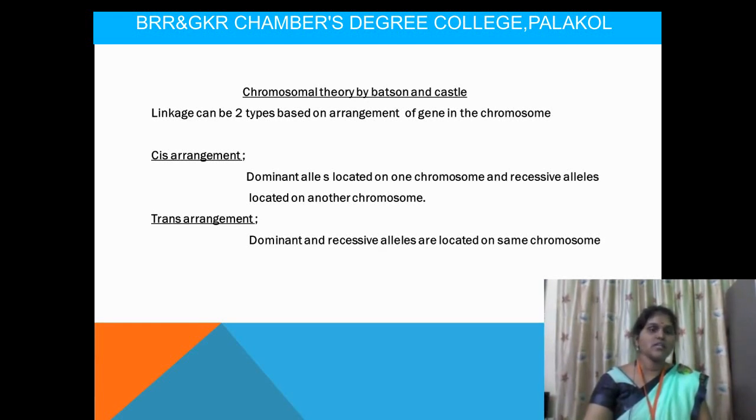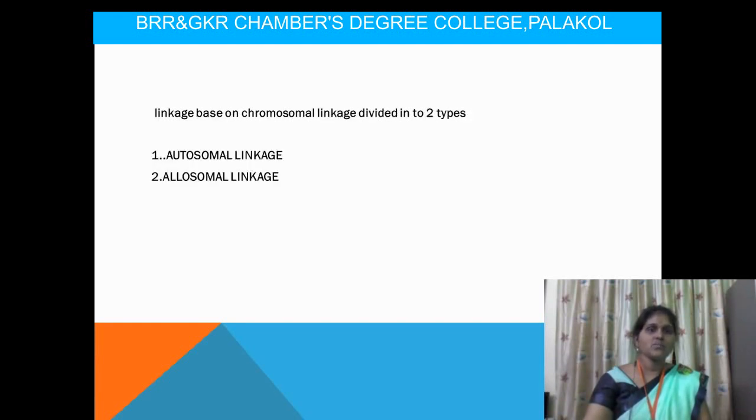During the trans arrangement, linkage will be done, and in the cis arrangement, crossing over will be done. Okay, next one is linkage based upon the chromosomal linkage, divided into two types. The first one is autosomal linkage, the next one is allosomal linkage. So here, what is meant by autosomal linkage?